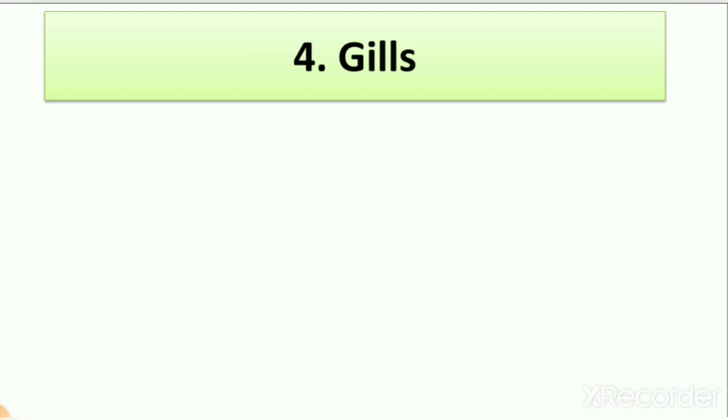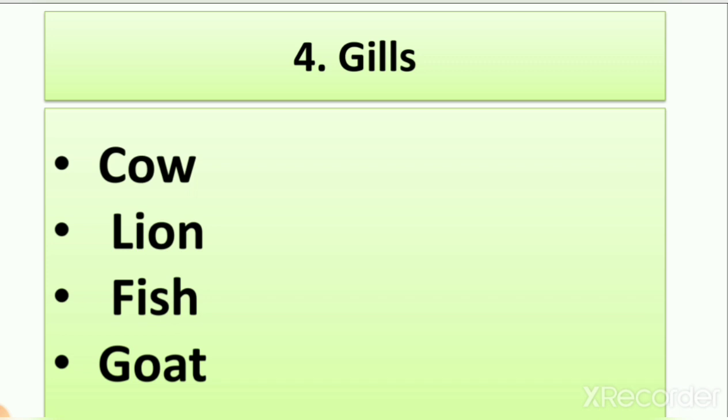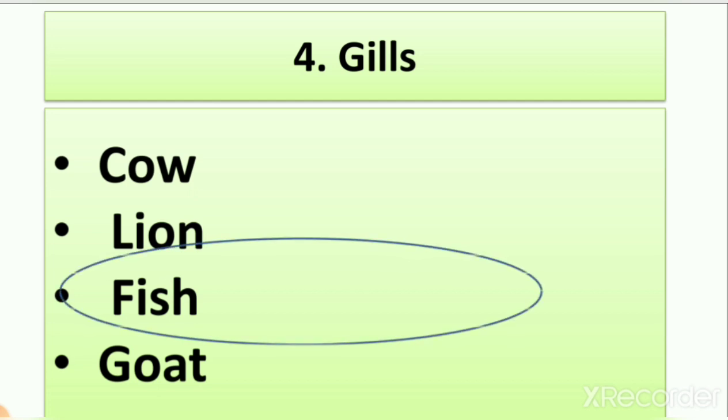Then our 4th is gills. So which animal has gills? Is that cow? No, we all know that cow has nose, lion has nose, goat has nose. So which animal has gills? It is fish, because fish breathe through gills, right? So it is the right answer.